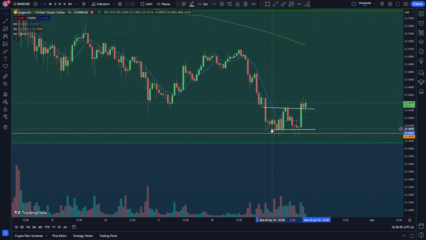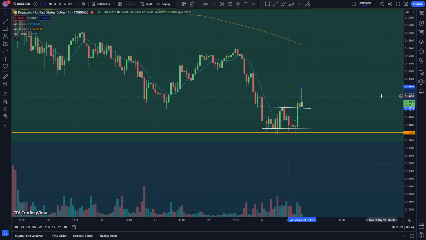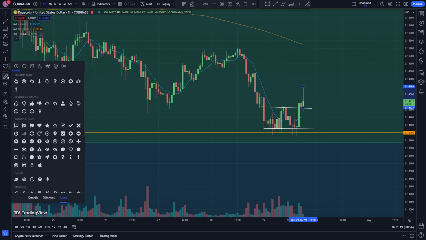Then we'd have a little channel pattern, reversal pattern, double bottom pattern, and we could drag from the top to the bottom of that right in the middle. Drag this to the breakout, and we're looking at a target of approximately 0.14601 in my opinion. I am actually looking at a little bit higher though. Let's keep that there, and let's put a price target on this one.